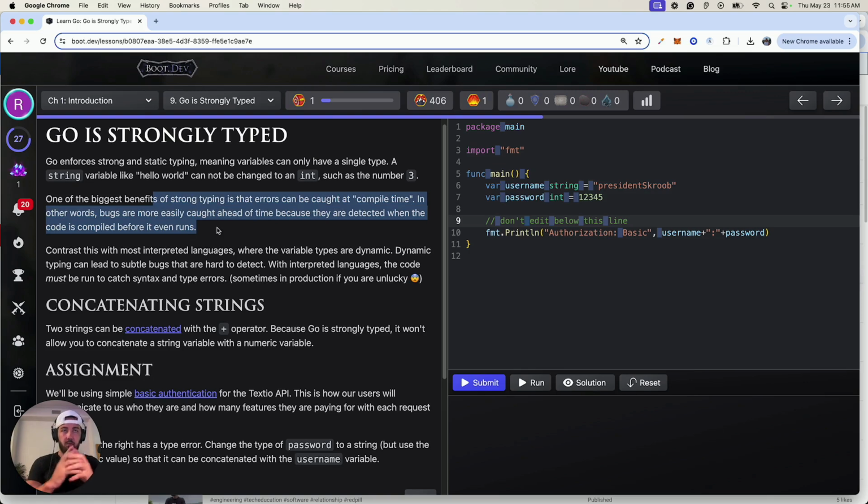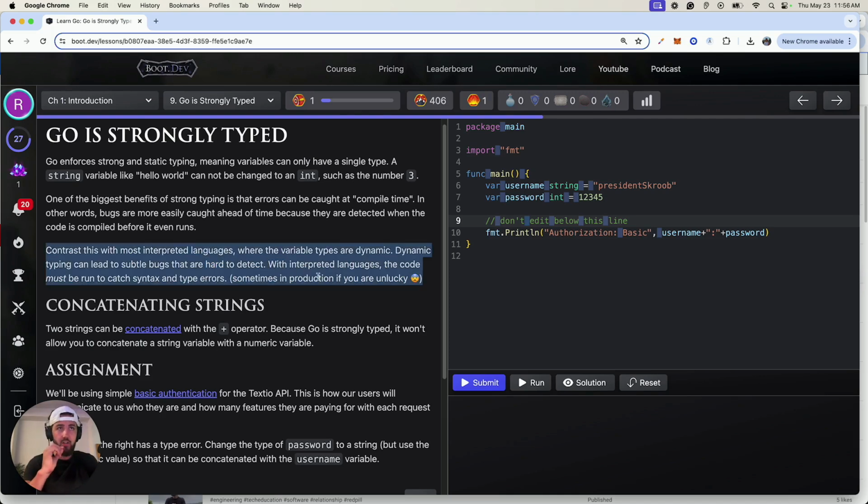Beautiful. Contrast this with most interpreted, dynamic languages like JavaScript or Python. They don't do that. You very often will find bugs at runtime, especially with JavaScript. JavaScript is messy, and Python's not much better, to be honest. They're both amazing languages, but when you compare runtime and compilation bugs, it's night and day when you use TypeScript or Golang. I would argue Rust as well. I don't have very much experience with Rust, though, but I do want to get there one day. With interpreted languages, the code must be run to catch syntax and type errors, sometimes in production if you are unlucky. That's not good. You obviously want to catch things before runtime. You want to catch it at compile time.